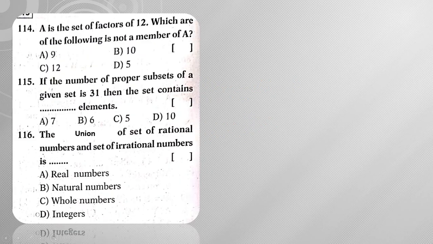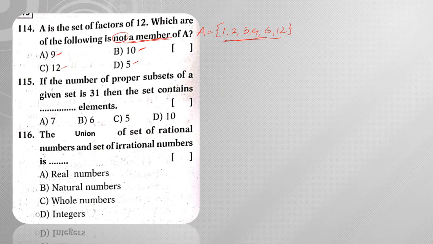Next, question number 114. A is the set of factors of 12. So A is equal to the set of factors of 12, that means 1, 2, 3, 4, 6 and 12. Now among these elements, which is not a member of A? 9 is not a member of A, 10 is not a member of A, 12 is a member of A, 5 is not a member of A.